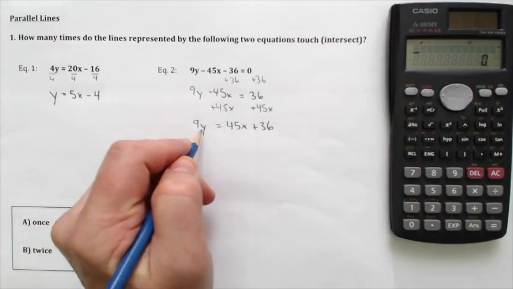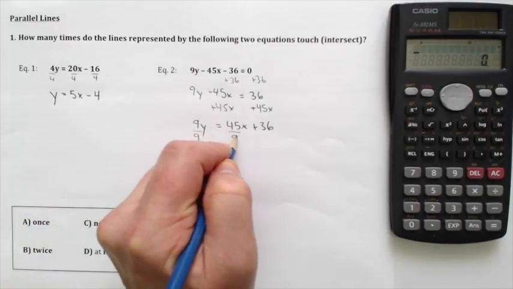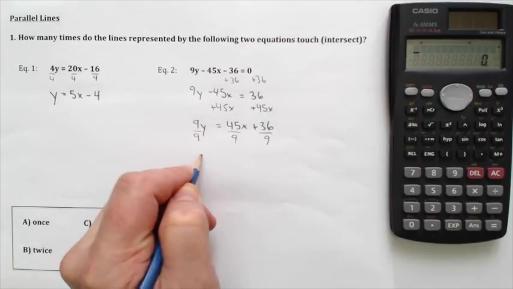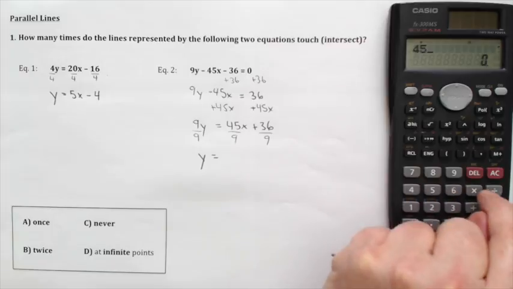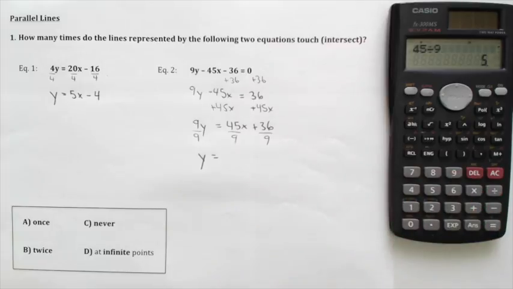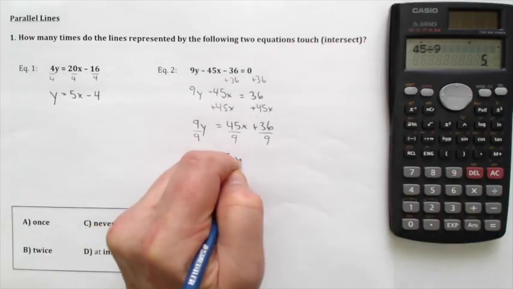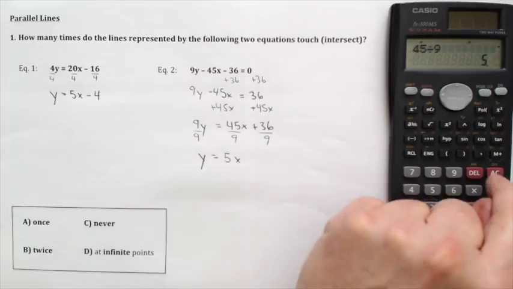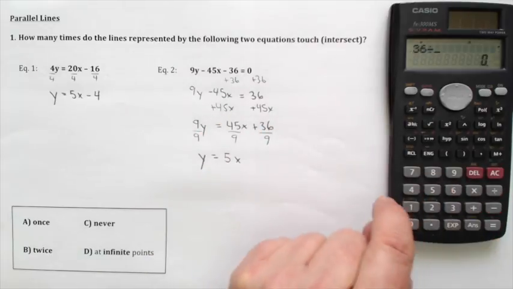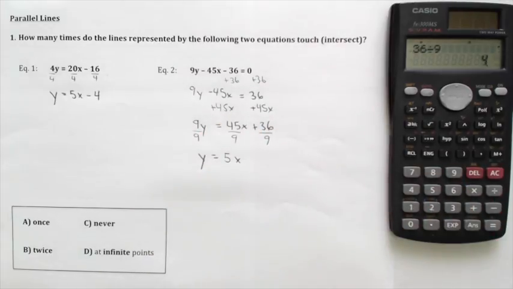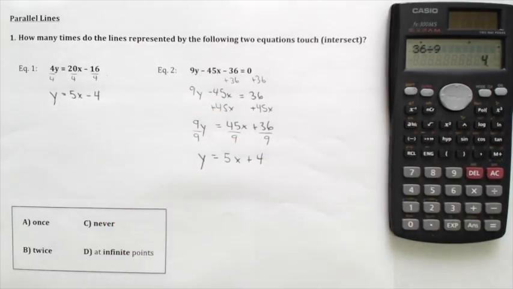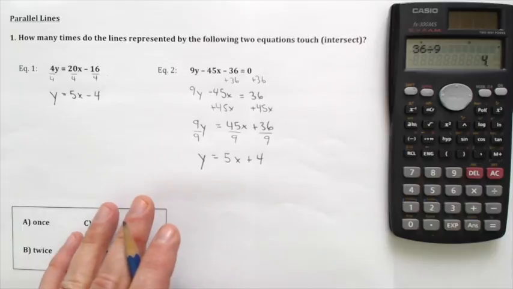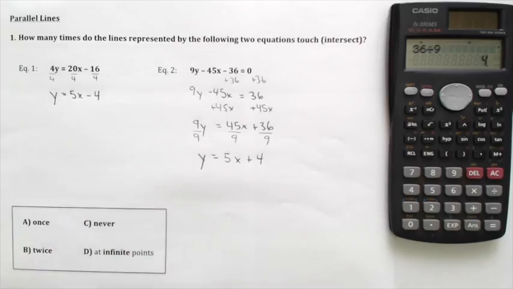And now, of course, I'll do the division of the 9, and that's going to leave me with y is equal to 45 divided by 9. You guessed it, 5x plus 36 divided by 9, you know, is 4. So now that we've got these two isolated, we can actually start to think about what the question means.